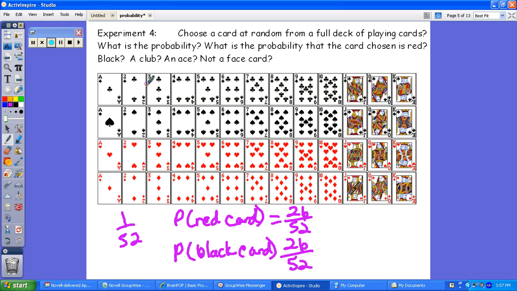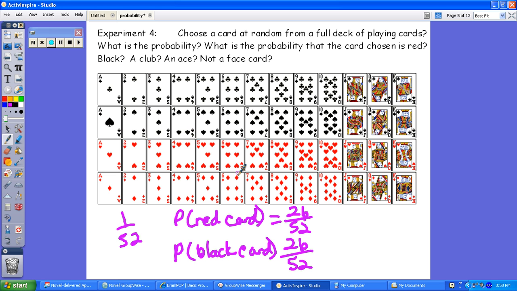So then, what is the probability of drawing a club? You look and see how many there are, and you should be able to go through this and figure out how many are clubs, how many aces. There are only a certain number of aces, so the probability of pulling an ace. Then you have what's not a face card. Well, that means you're not drawing any of these 12 cards, so you want what's left. You should be able to finish that up, and we can verify that in class.